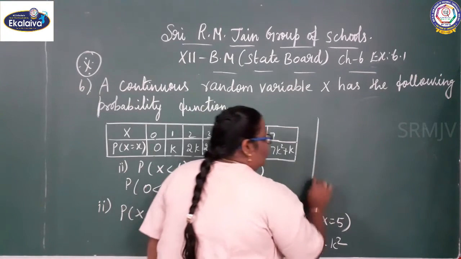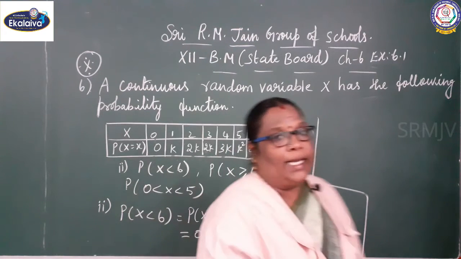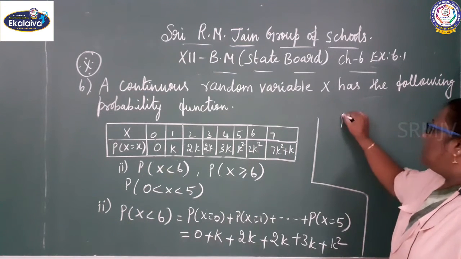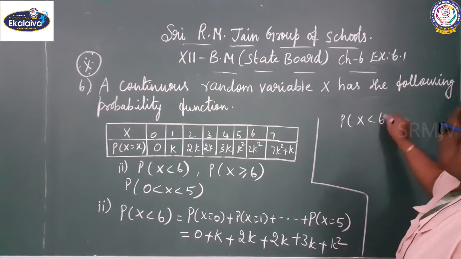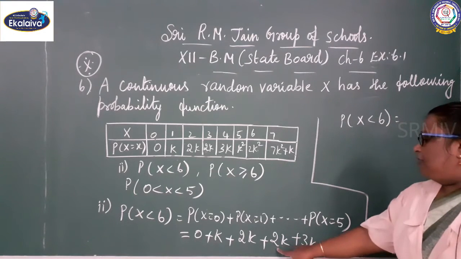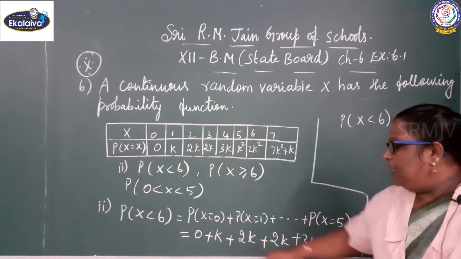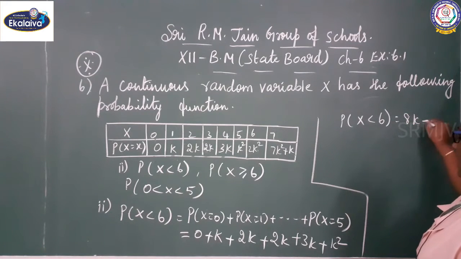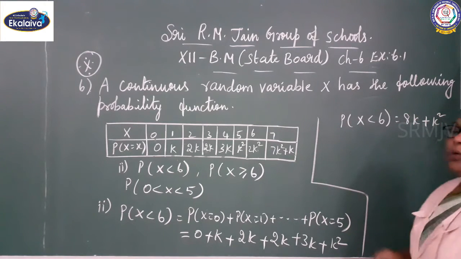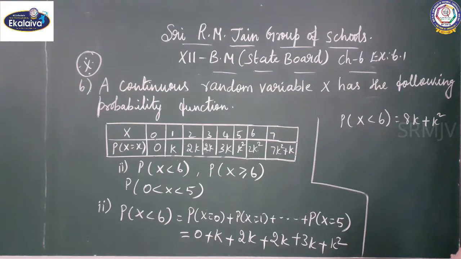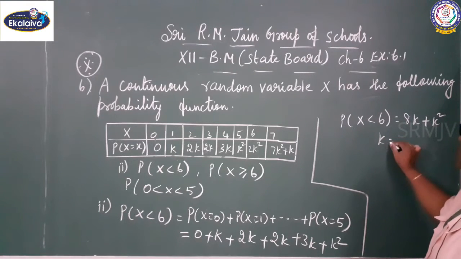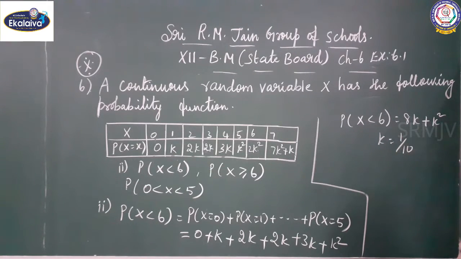So P of x less than 6 is 8k plus k square. What is the value of k? We already got it: k equal to 1 by 10. Substitute the k value here: 8 into 1 by 10 plus 1 by 10 the whole square.